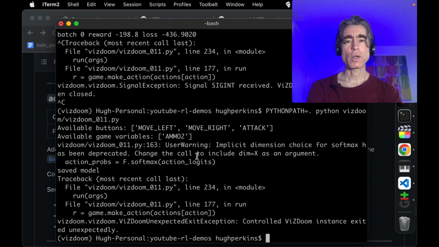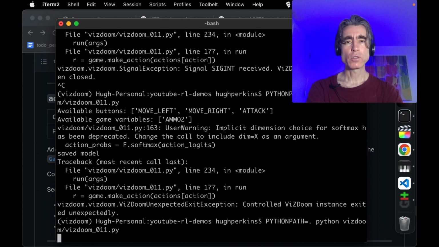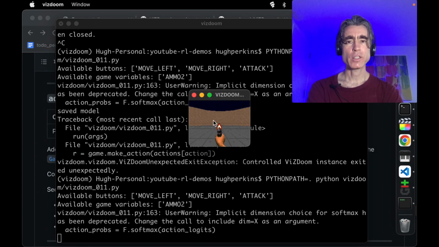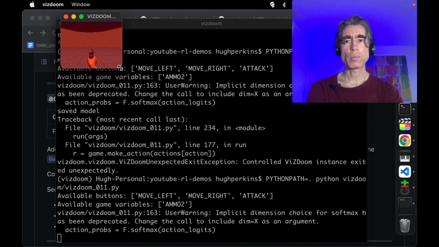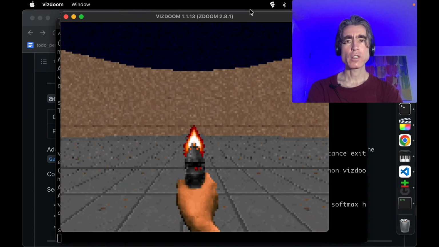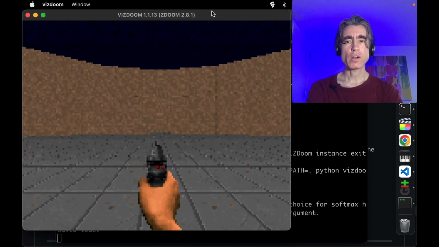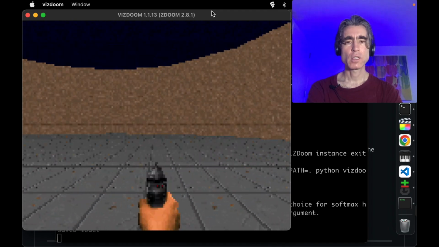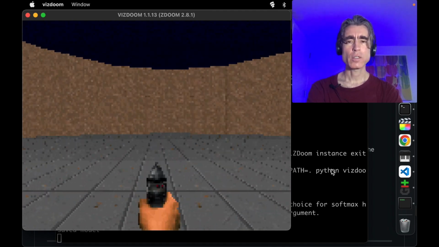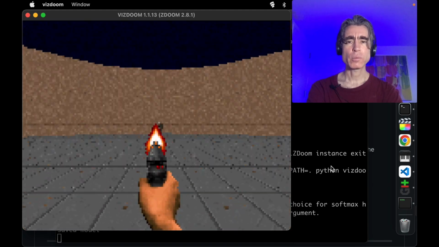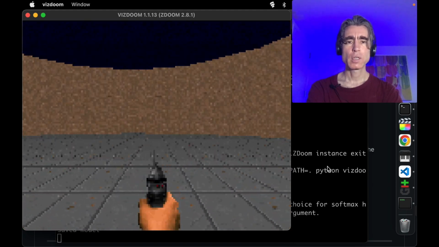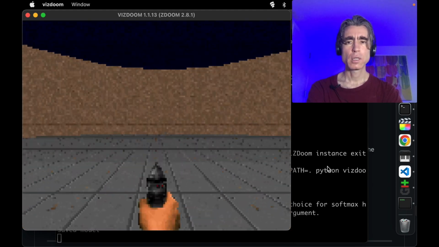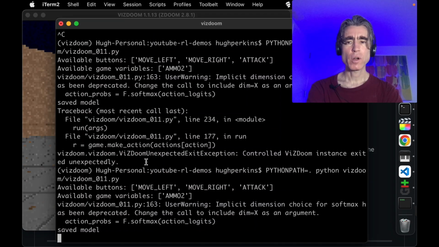All right, so I think that is running. And the next thing to do is for me to start an instance and start this training on an instance and just leave it and see if it learns. Wait, there's only left and right, but I don't feel that we're spinning. Move left, move right, attack.